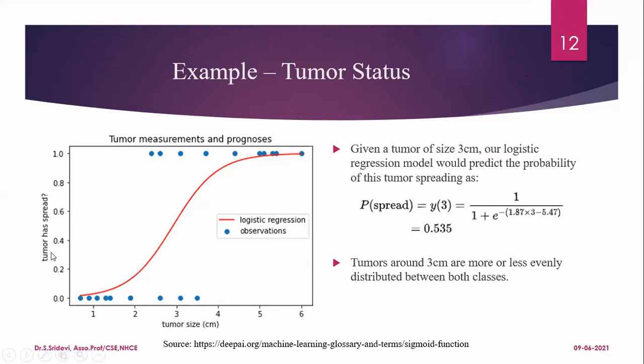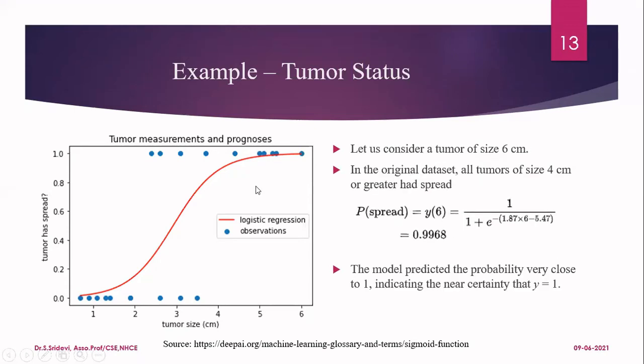So how is the model predicting this? When you substitute in this model, you get the value 0.535 as output. The meaning is, with 53% probability, you can say that the tumor has spread. So again, there is a 47% probability that the tumor has not spread. When the value is close to 1 or close to 0, only then can you accurately tell the output. When the value is nearing 0.5, that is, nearing the threshold, we cannot predict with 100% surety. So tumors around 3 centimeter are more or less evenly distributed between both the classes. That is the result of this particular example.